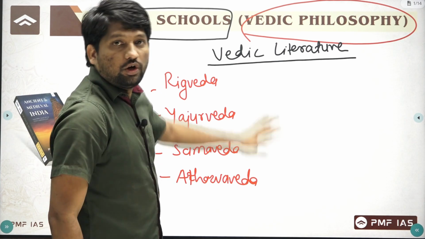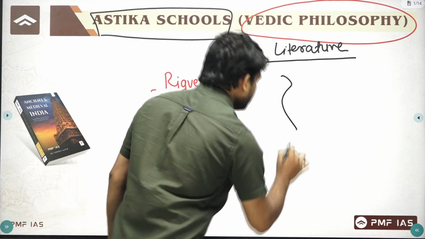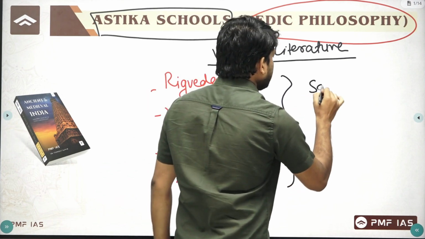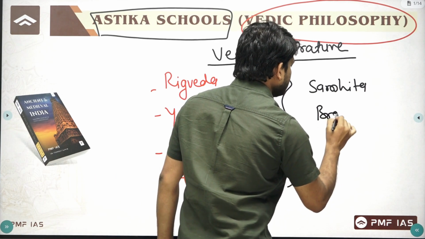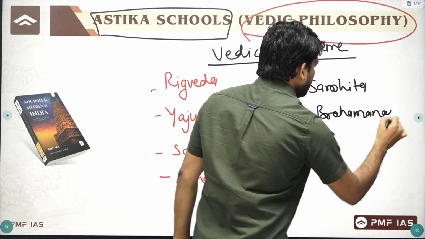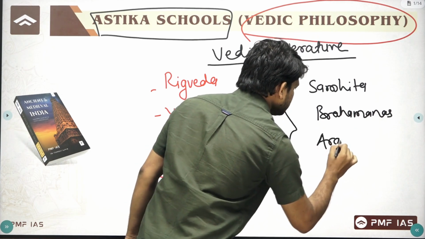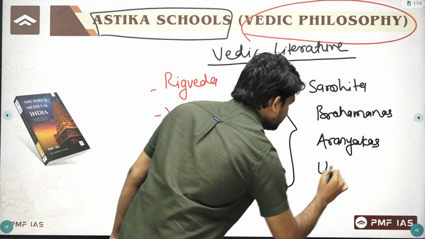And for all these individual texts, we have four different types of text. Which are these? First is Samhita, then Brahmanas, Aranyakas, and then Upanishads.